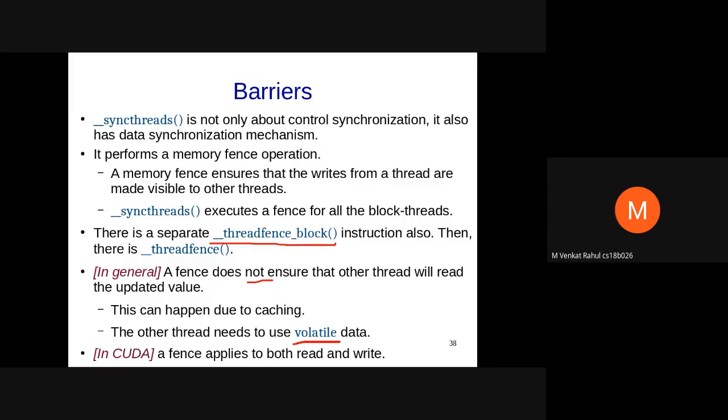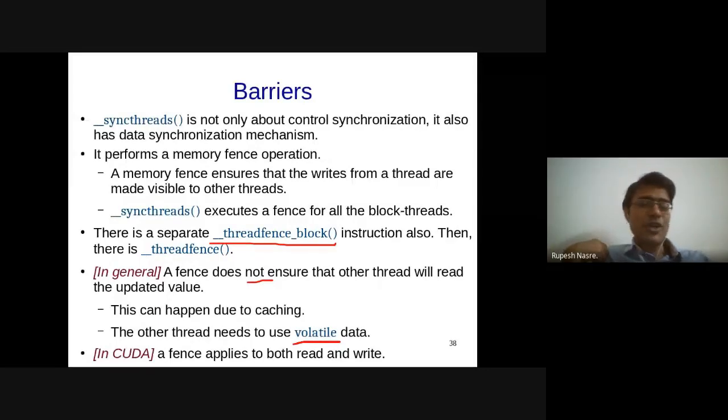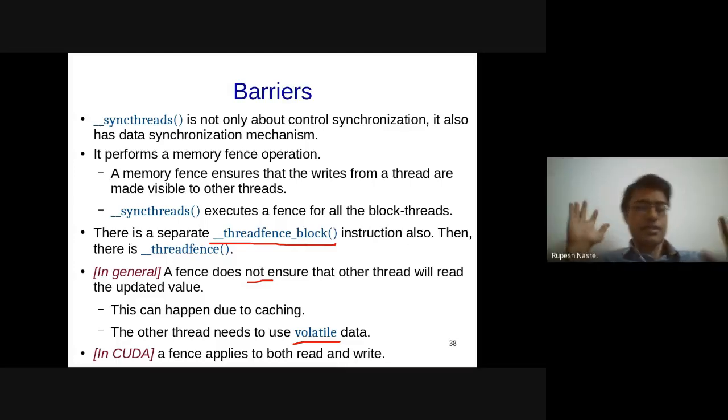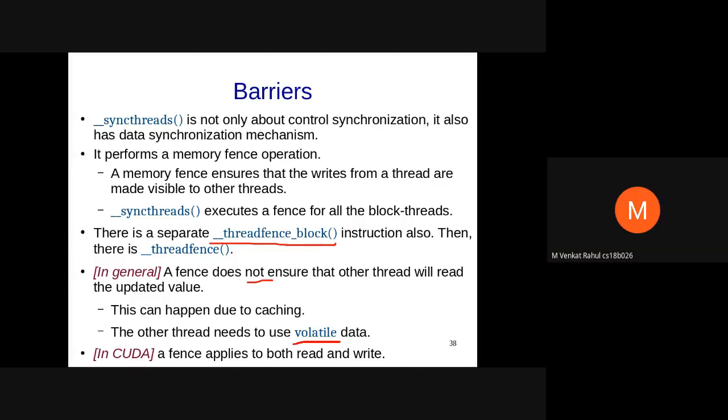But if I put a thread fence, then I can ensure that I'm getting the value from the main memory. No. You will get the value from main memory, but whether it will be the one that you wrote from the other thread is not guaranteed, because there is no control synchronization. Yeah, but I'll be sure that it is something which is coming from the main memory. Yes. Main memory meaning common memory. It could be L2, L3, L4. Okay, sir. Got it. Thank you.